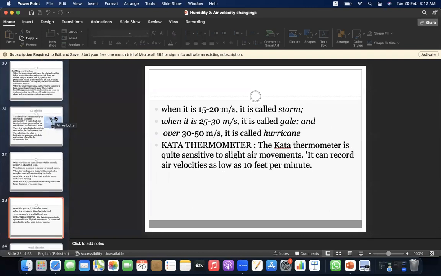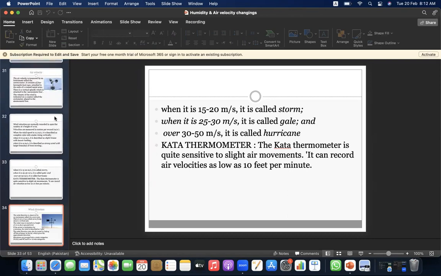When it is 15 to 20 meters per second, it is called a storm. When it is 25 to 30 meters per second, it is called a gale, and over 30 to 50 meters per second, it is called a hurricane. The kata thermometer is quite sensitive to slight air movements. It can record air velocities as low as 10 feet per minute.